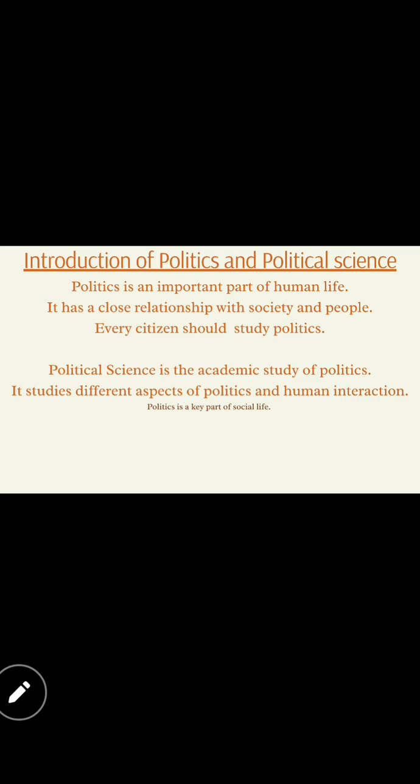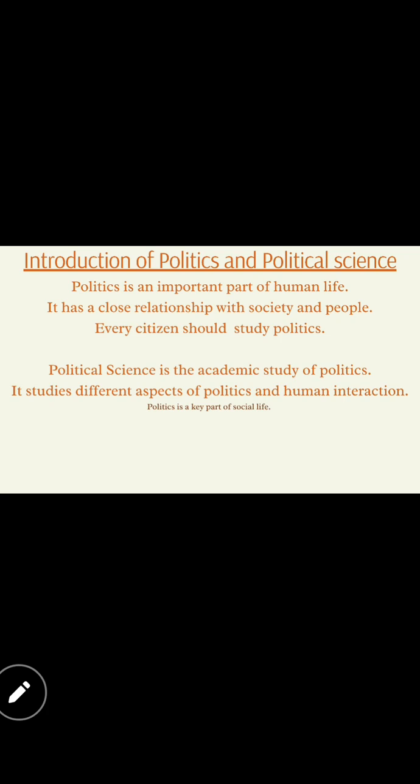When we take the political science chapter, it is the academic study of politics. Okay, I mean, now children, I will say it shortly. If politics is done practically, the scientific method, the science is inside political science. So political science should be applied to our life and politics should be used practically. I think you understood, children. I will repeat again. Politics should be practically done, practically followed regularly, and political science should be studied. It should be understood and applied to our regular life.